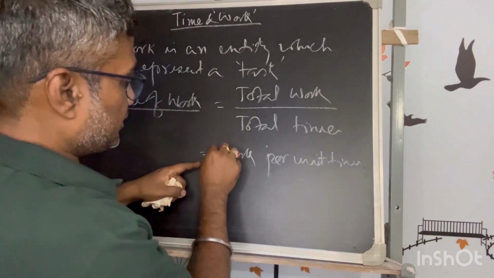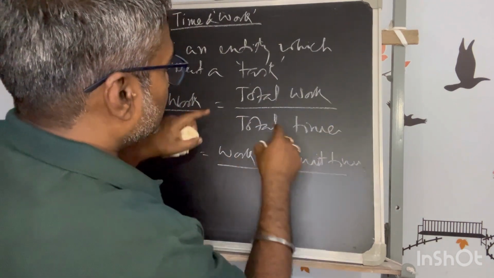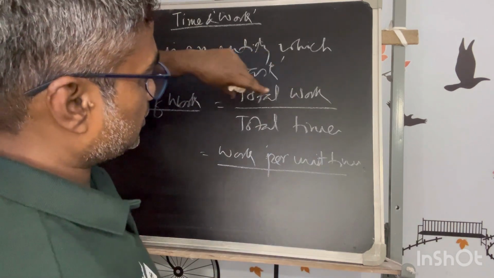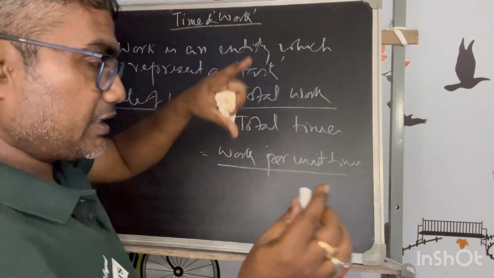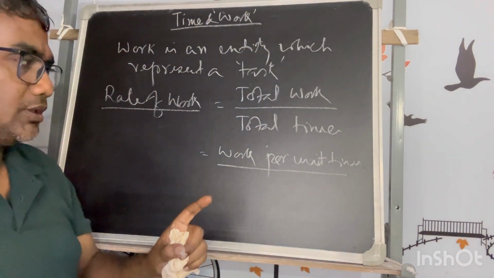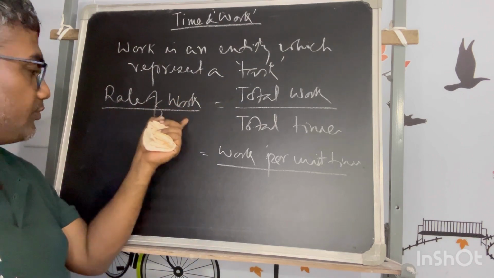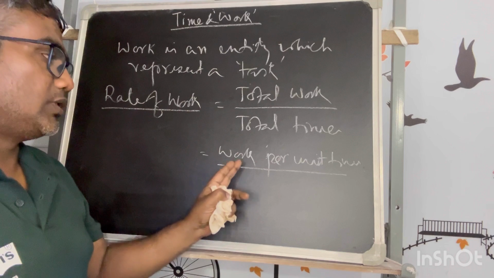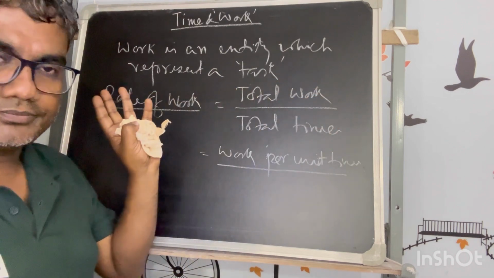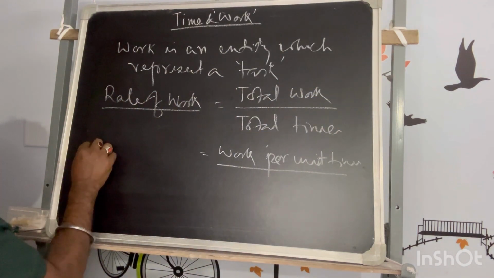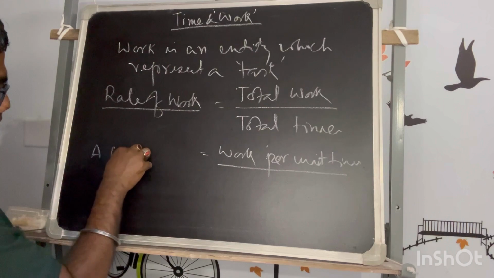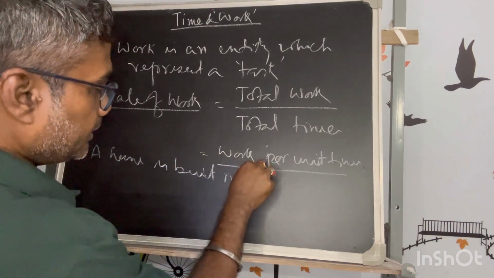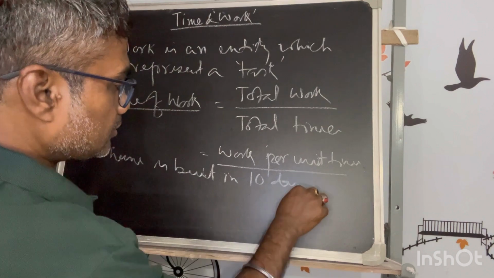This can be represented in this way also: work per unit time, because total work divided by the total time taken to complete that work gives the rate of work. For example, a house is built in 10 days.